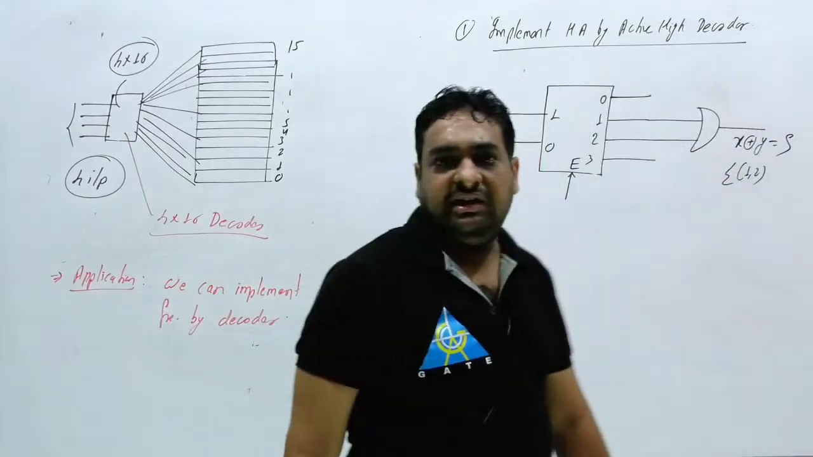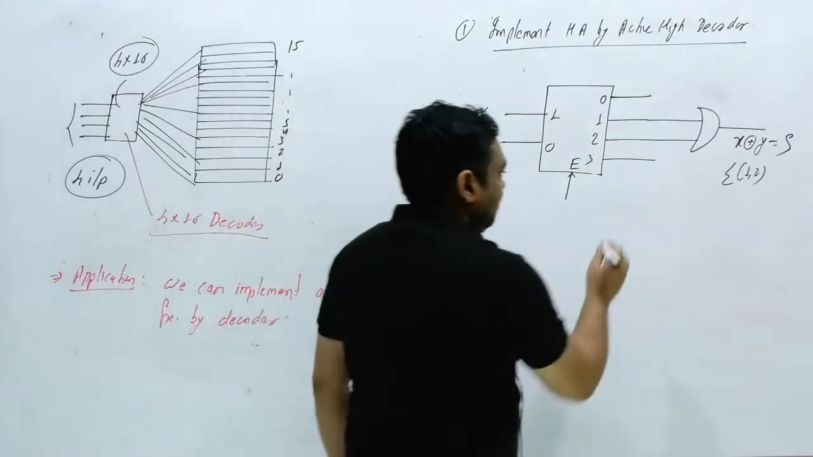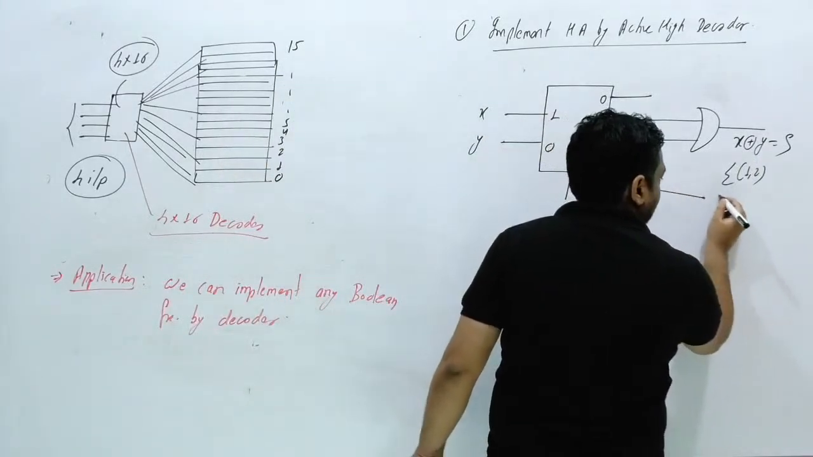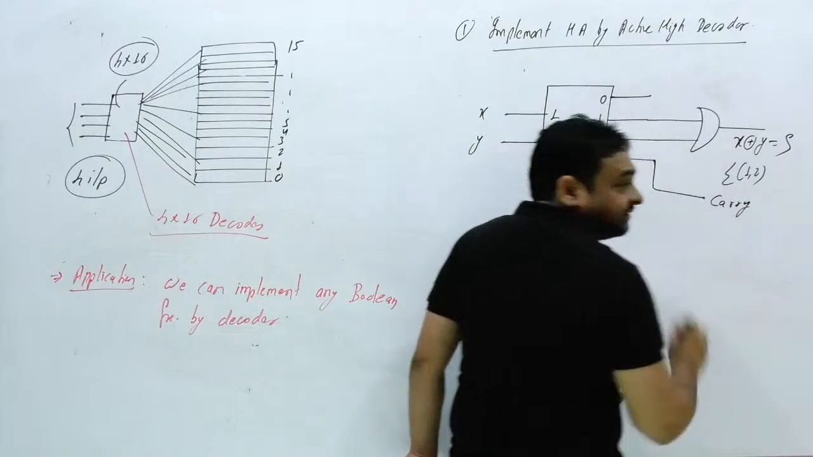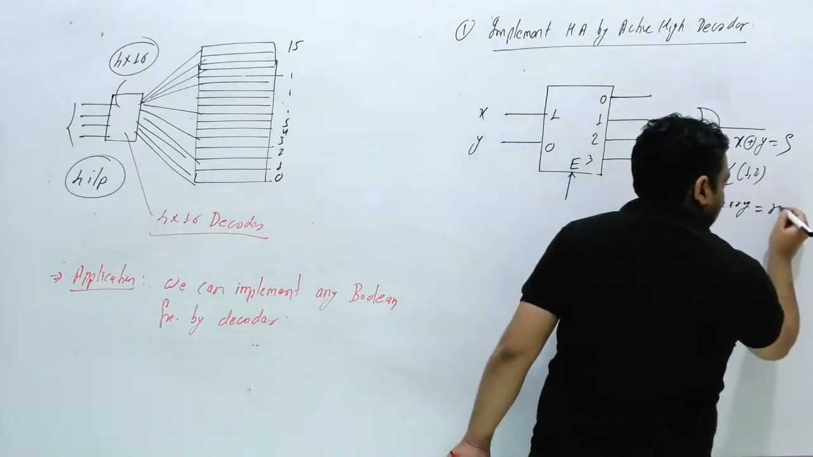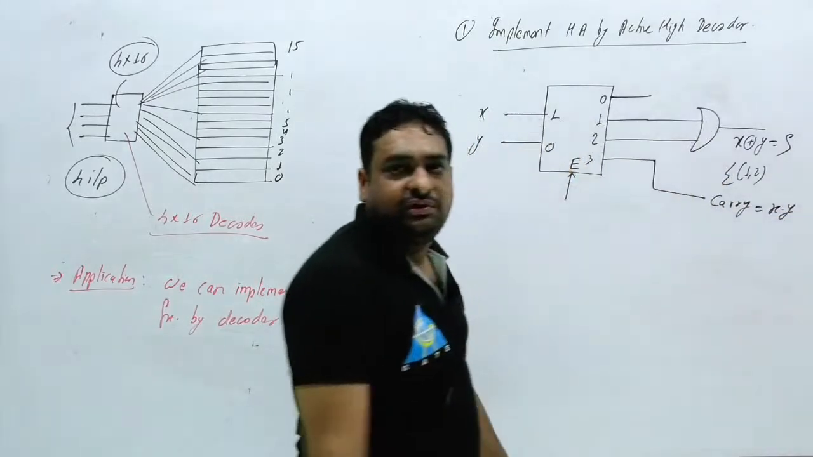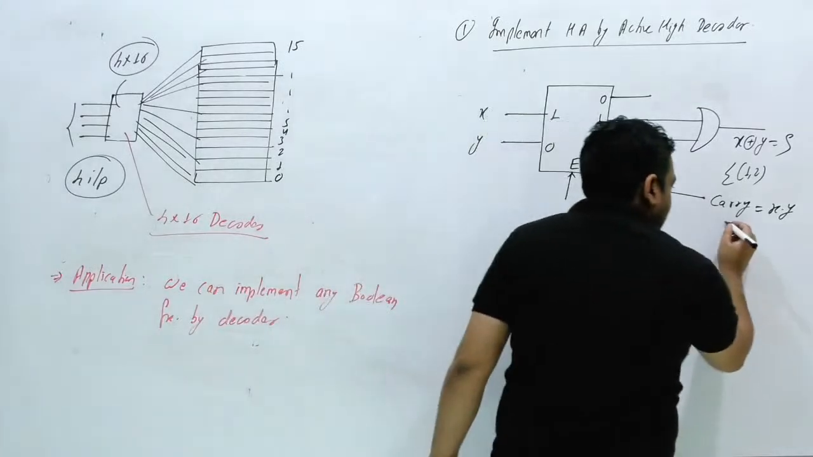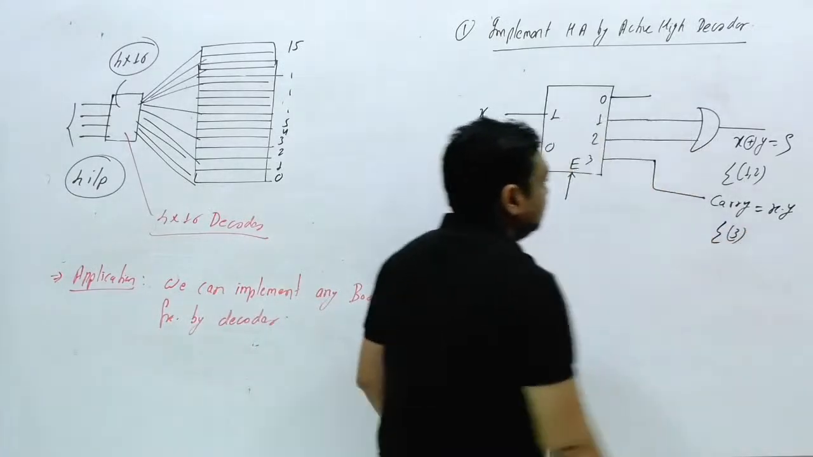What will be the carry? Carry will be X dot Y, meaning directly this output. This is nothing but the carry. And what is the function? X dot Y. And what is the minterm? That is nothing but 3.